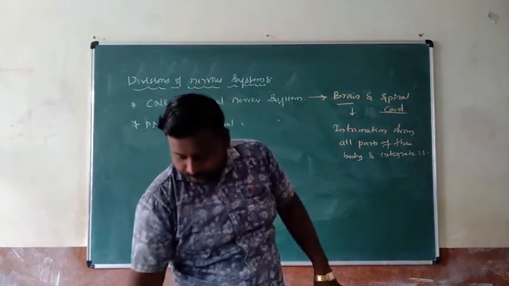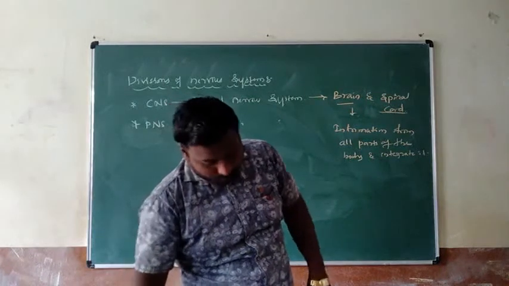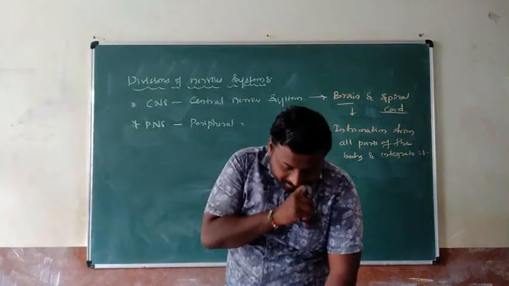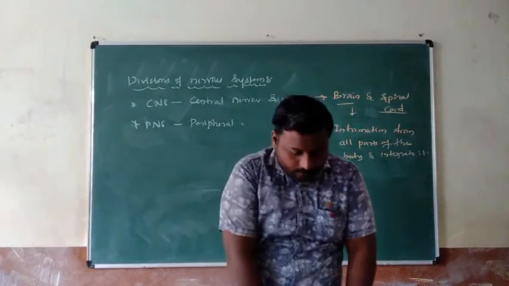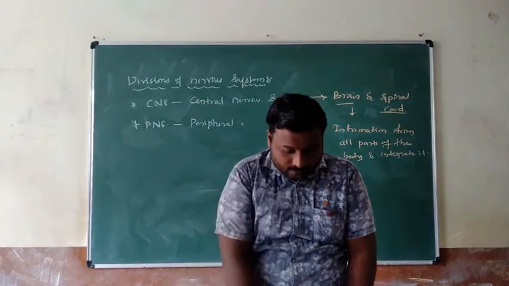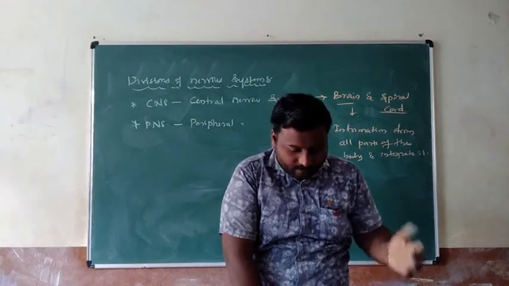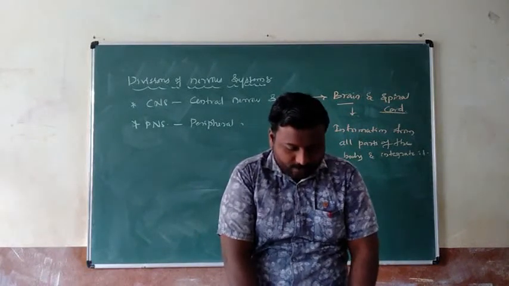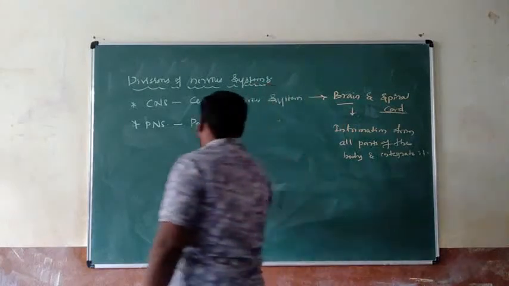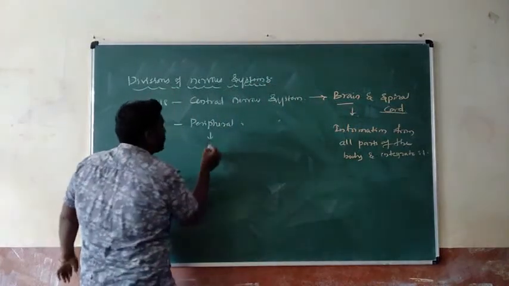Second one is PNS. Communication between the central nervous system and the other parts of the body is facilitated by the peripheral nervous system. Yes, my dear students. Peripheral nervous system is helpful in the process of what?